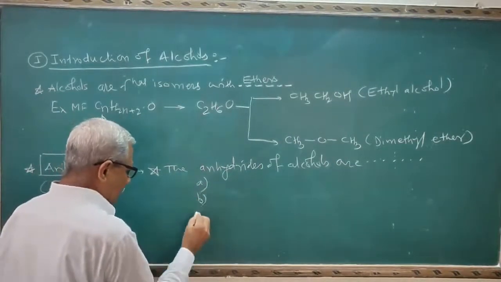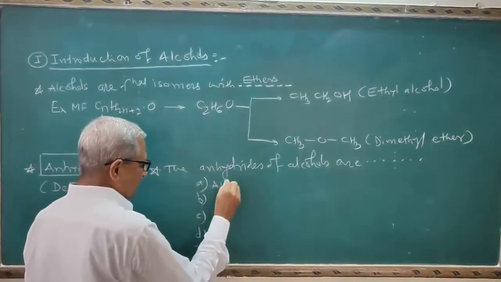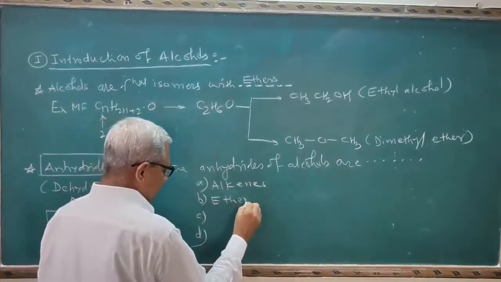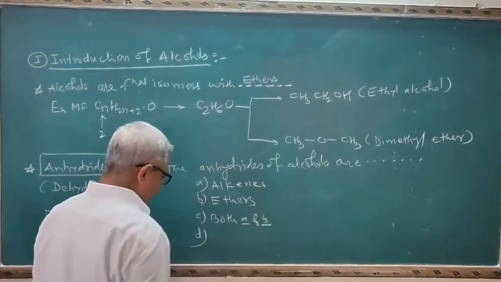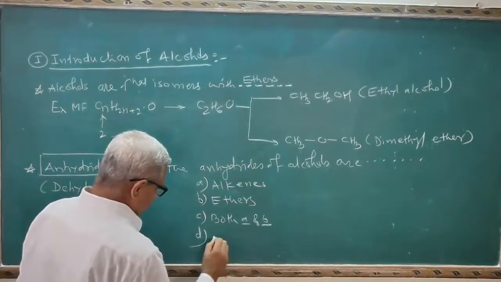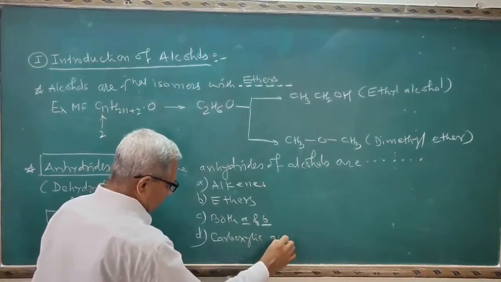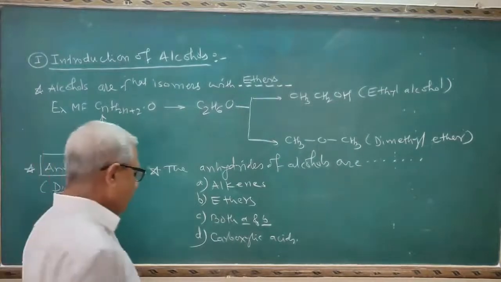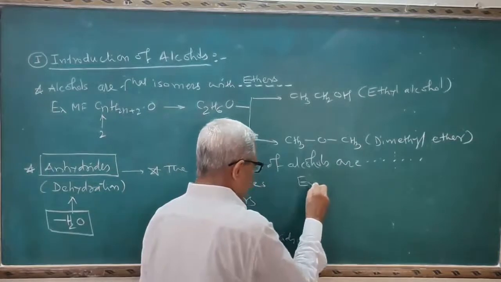So I will give here the four options. The first option is alkene, second is ethers, third is both A and B, and the last one is carboxylic acids. Now see here, the correct answer is both A and B. I will prove it with an example here.